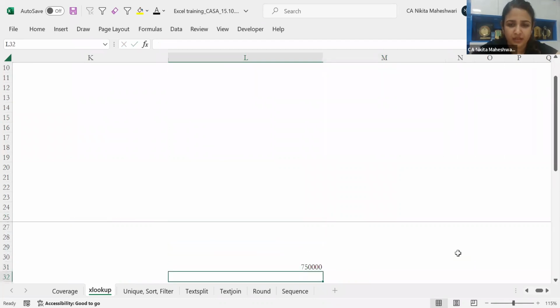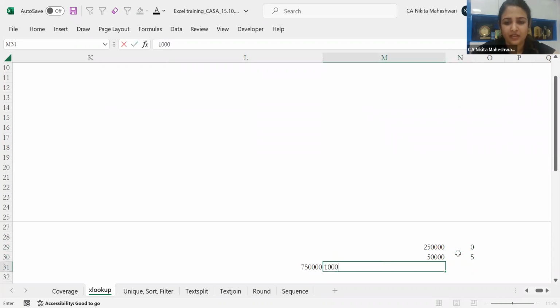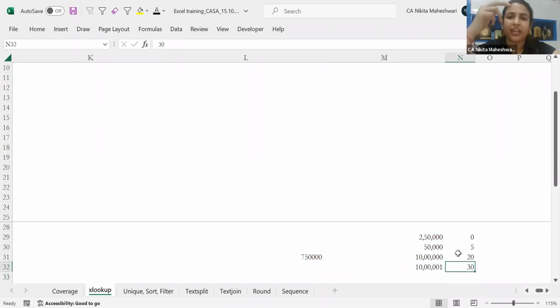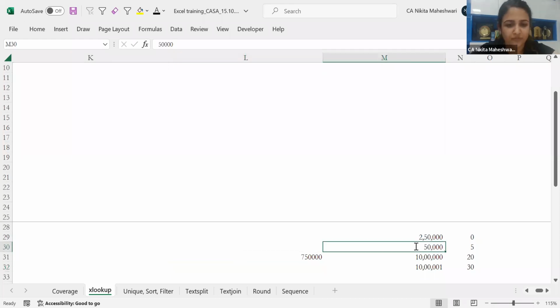These are my tax rates. If it is up to 2,50,000, my tax is 0. If it is up to 5 lakh, it is 5. If it is up to 10 lakh, it is 20. And if it is greater than 10 lakh, let's put 10 lakh 1, then it is 30. I'm not taking the incremental thing right now. I'm just taking a flat slab rate. So now in this case, anybody who wants to attempt, what will be the lookup value? If you could tell me what will be the lookup value. Sorry, this should be 5 lakhs.